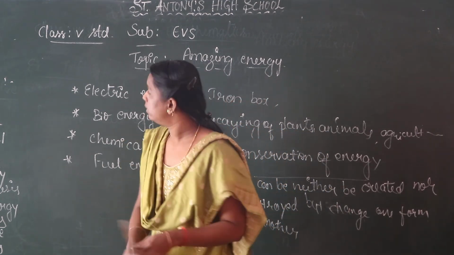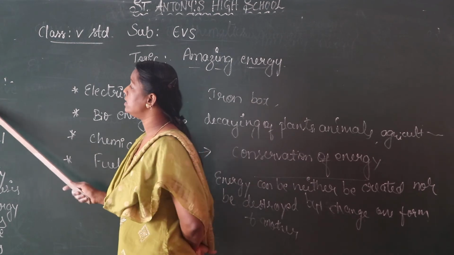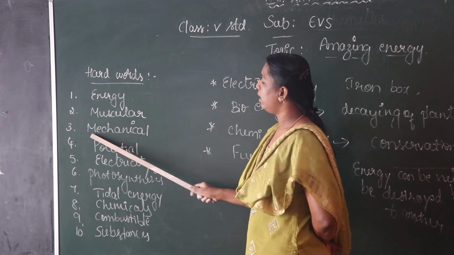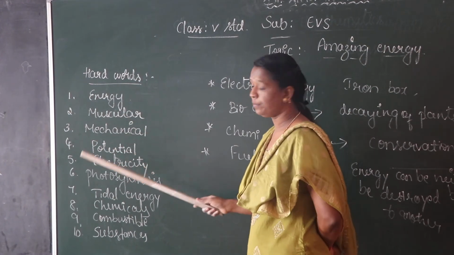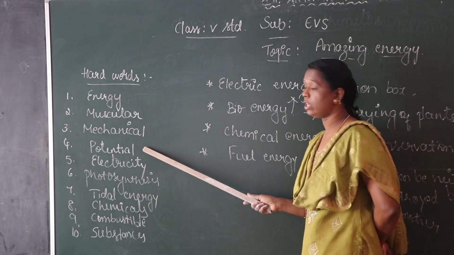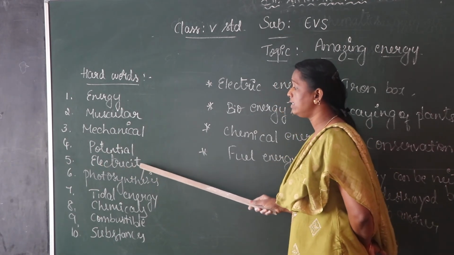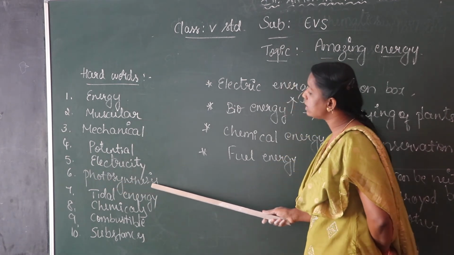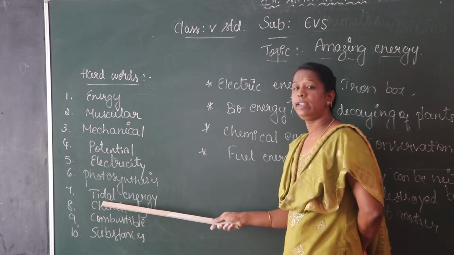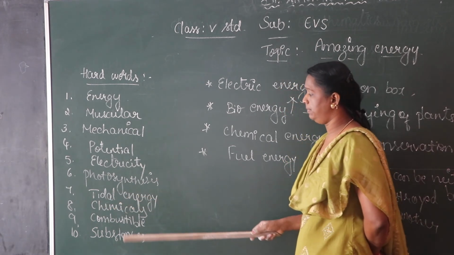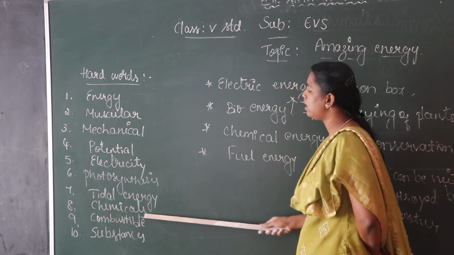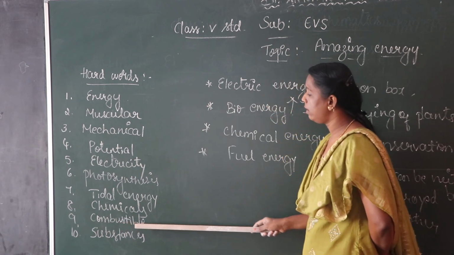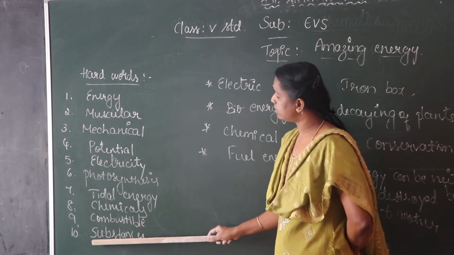Here are some markers. Energy. Muscular. Mechanical. Potential. Electricity. Photosynthesis. Tidal energy. Chemicals. Combustible substances.